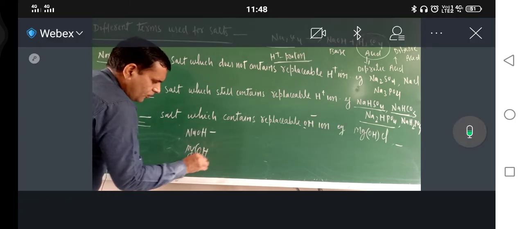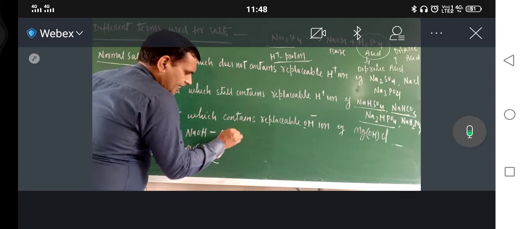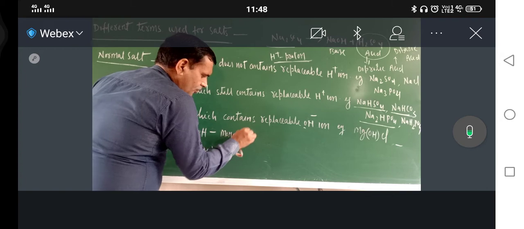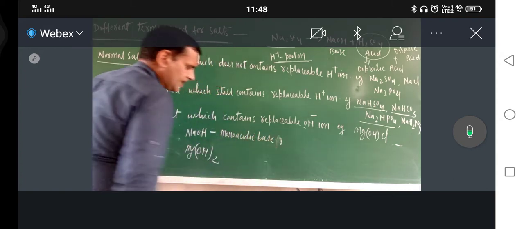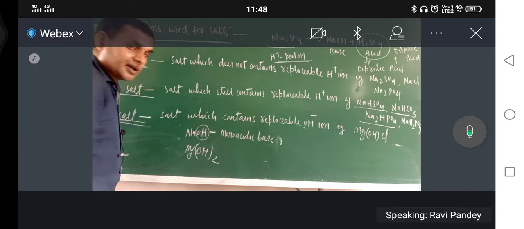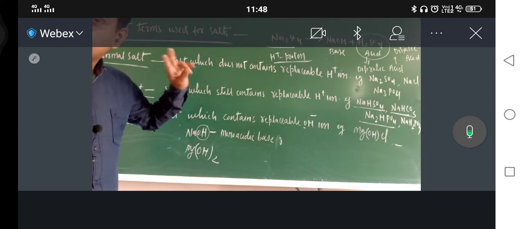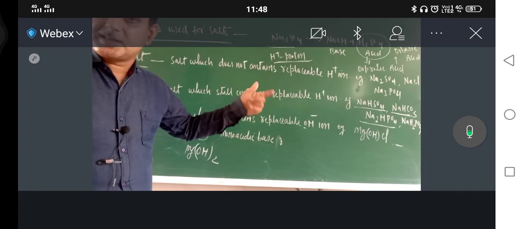Mg(OH)2. What is this one? This is monoacidic base. Mono means one replaceable OH is there. Now see, for the replaceable H positive, what is there? Protic or basic word is there.